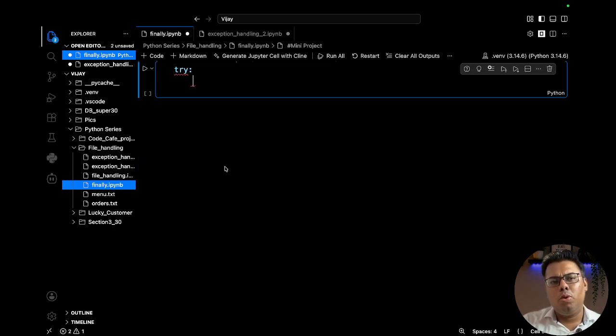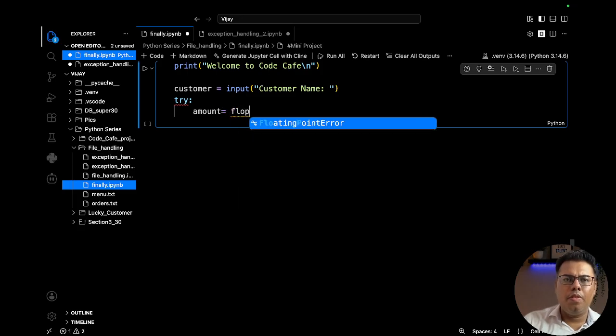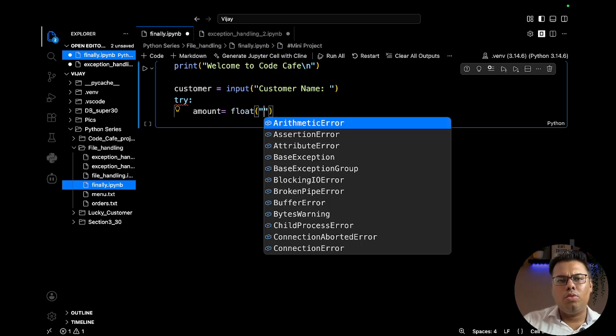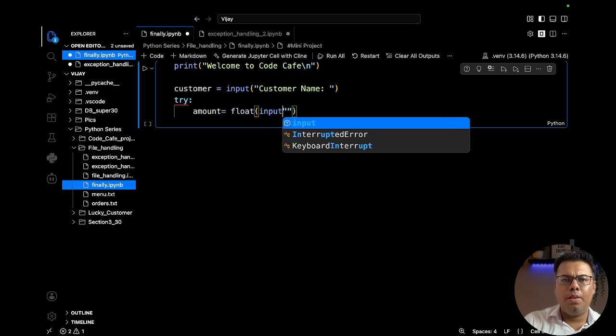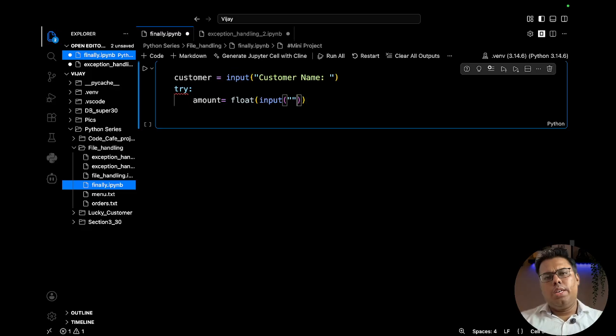The amount will be in the try block, because we want to have the possibility that the customer might enter a wrong format. So input, enter bill amount. I guess this is fine.